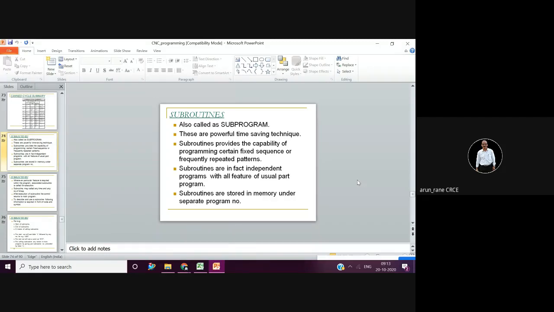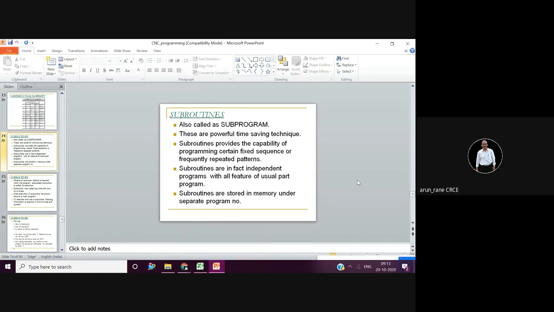So in the main program itself, like N50, that is the block number, there you write a loop, say L100, and in that you write some instructions and you end that loop by L0. Then you can call this loop within the program, say N100, by simply saying L50 and how many times you want to call that loop.